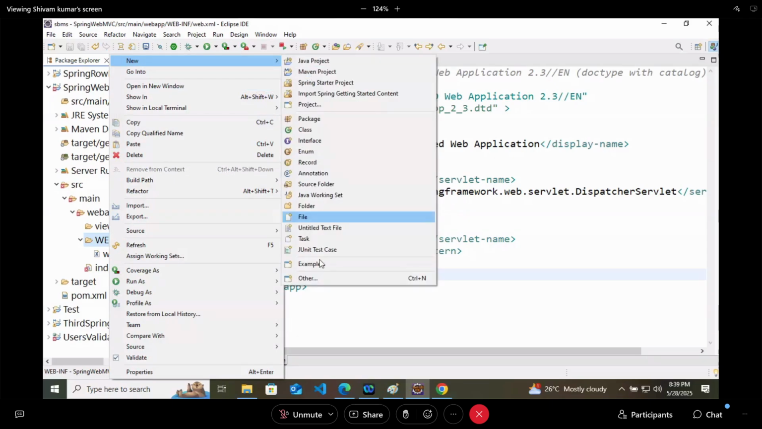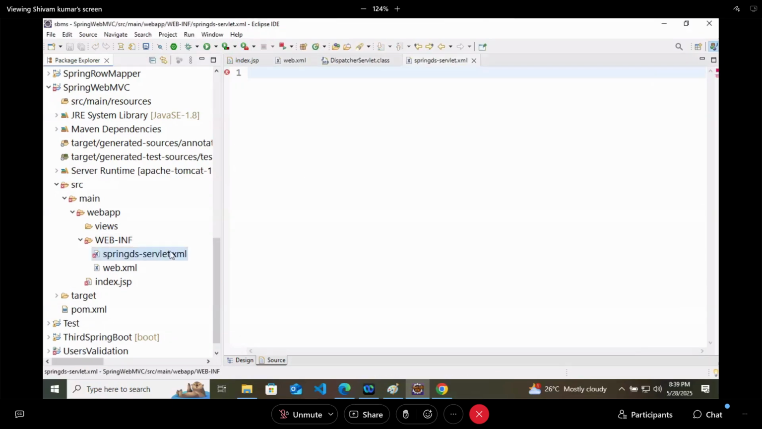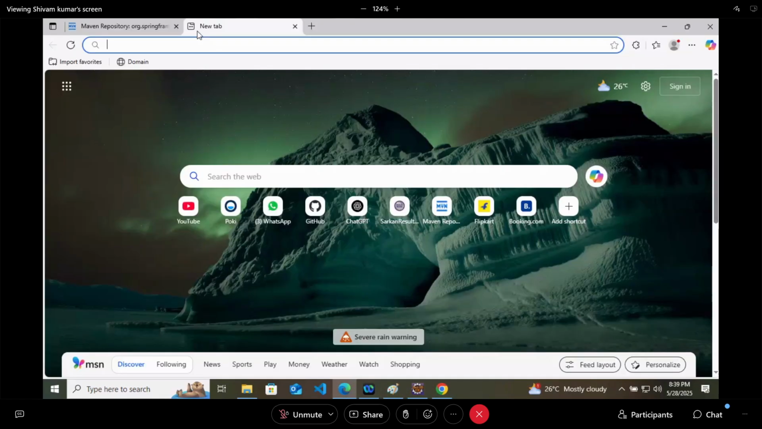Now, if it is an XML file, what do we need? We need the DTD. So we'll go back to the browser and search here Spring DTD. You will come to this official website, schema based configuration. What we were doing last time, we were using these only. But now what you have to do, press Ctrl F here and search context.